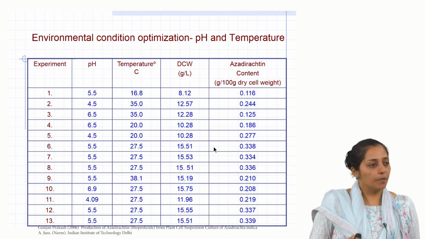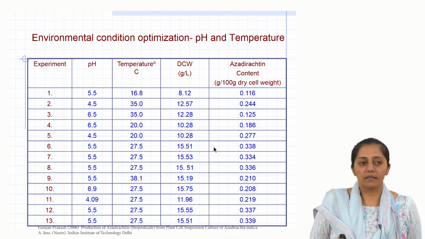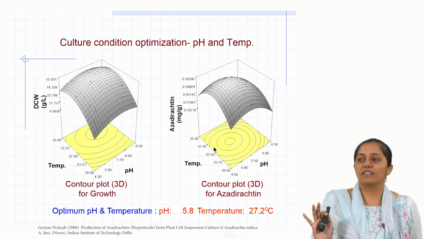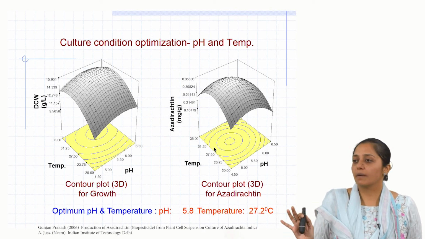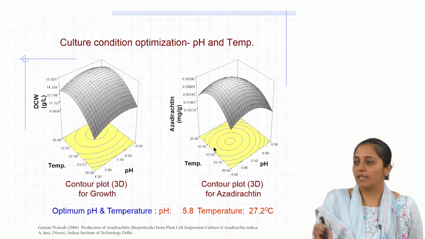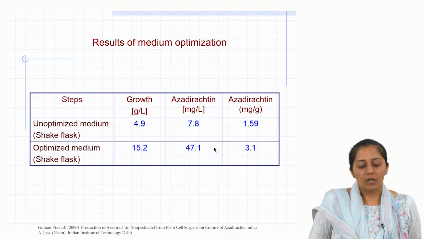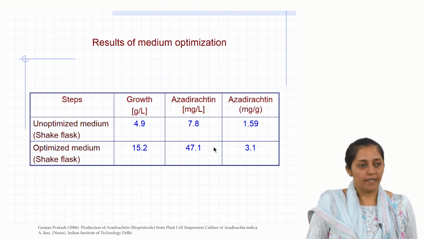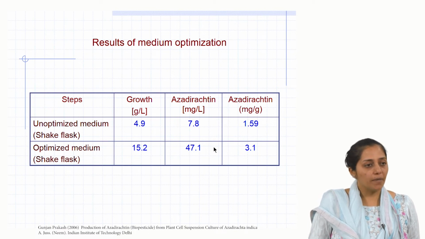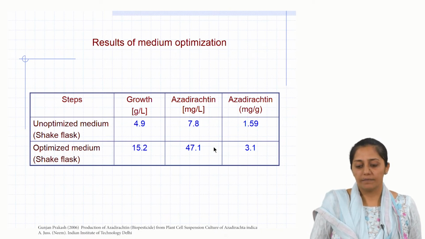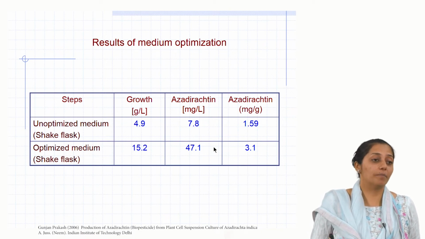Then pH temperature optimization was done, being interactive factors, again statistical design was used, and if you see here clearly, the range seems to be fine because they are effectively converging, and this will give you the ideal results for optimum values of pH and temperature. Now if you see the comparison, in unoptimized conditions the growth and the azadirachtin titer overall was 7.8, but in the optimized conditions, it had improved to 47.1 mg per liter. So, this is just through simple media optimization.